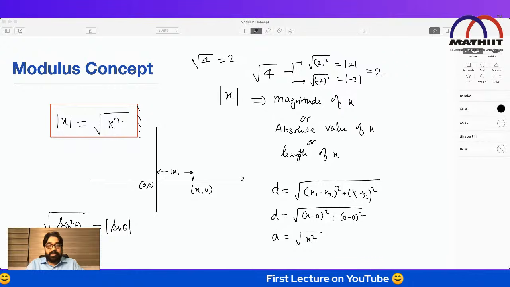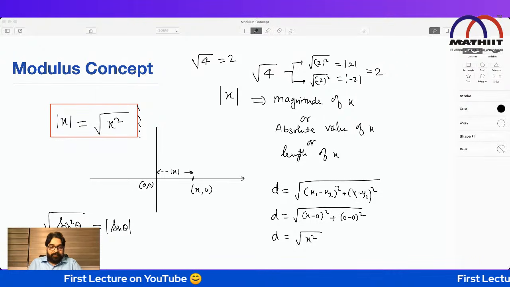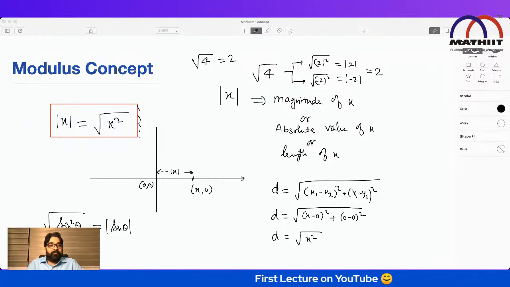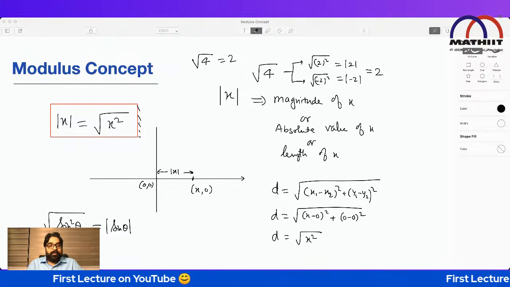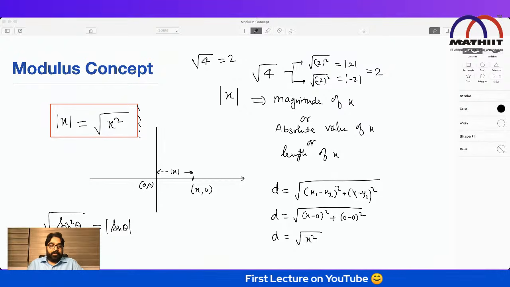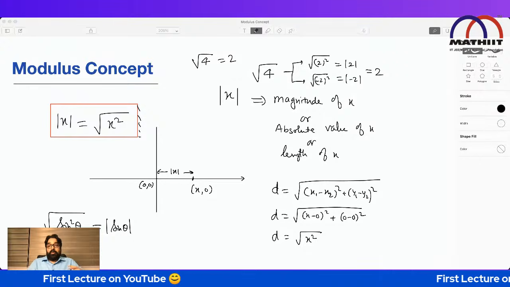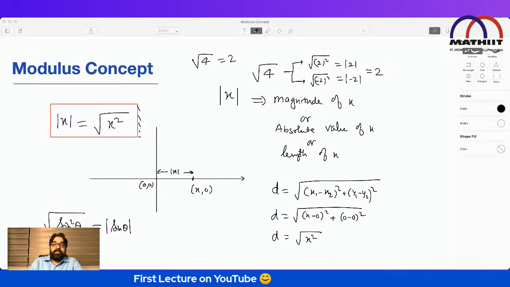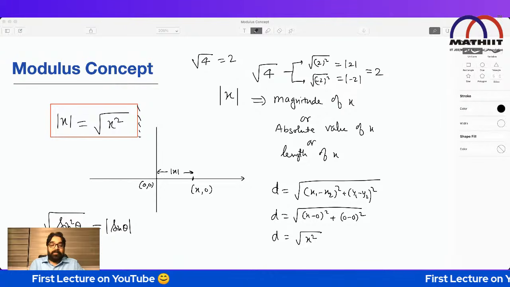If I can get confirmation that everybody understands, I can go ahead with this. Root x square is always mod x. If you keep giving confirmation, it will be easy for me. Right? So root x square is mod x. The mod x definition we learned: mod x is nothing but the root of x square, and it simply represents the distance or length of x.